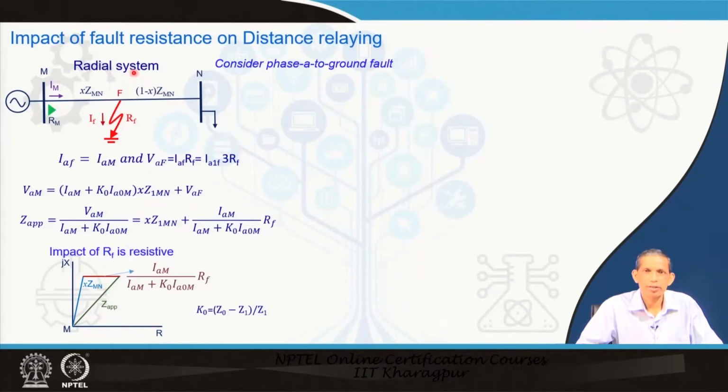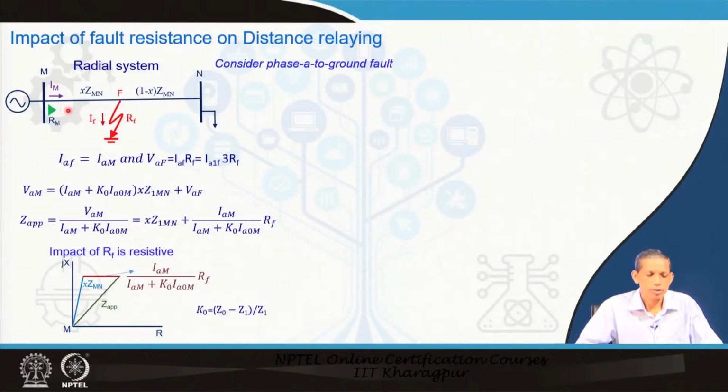Let us consider phase to ground fault for this simple 2 bus system. This is a radial system, power is flowing from bus M to N and the fault is there at F, x per unit distance from bus M, and the relay R M is a distance relay. How does it see? We have already derived these apparent impedance calculations for different types of fault, including phase A to ground fault. So, this is an extension of that.